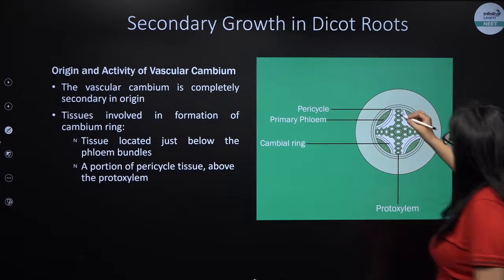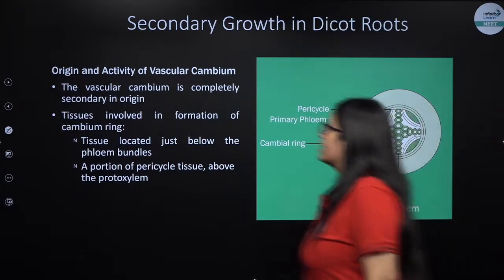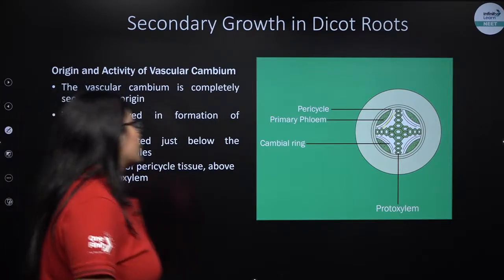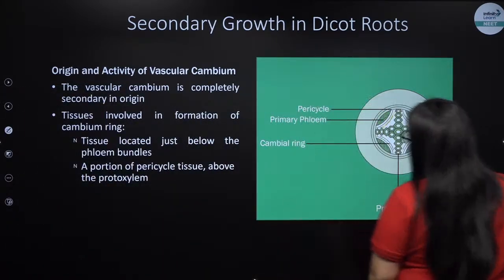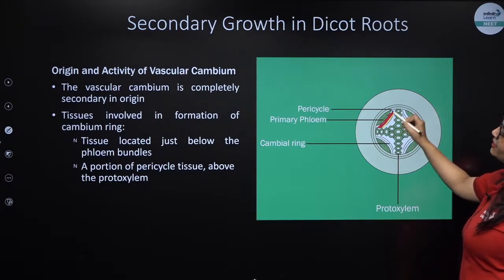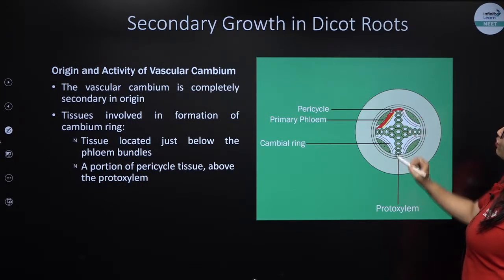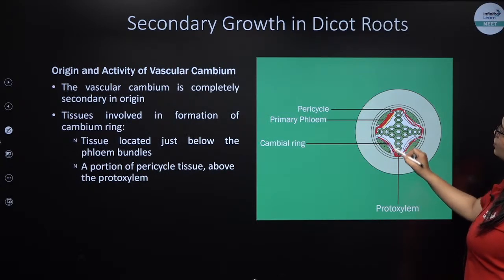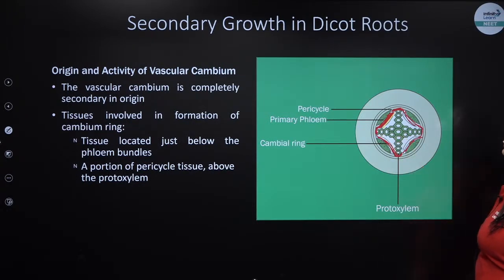So see over here, a portion located below the phloem bundles and a portion of pericycle above protoxylem. This is xylem, this is protoxylem, a portion above protoxylem. These are the tissues which participate in formation of vascular cambium in a dicot root.